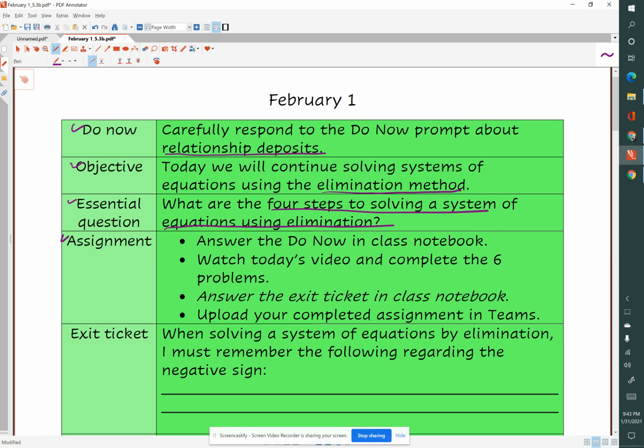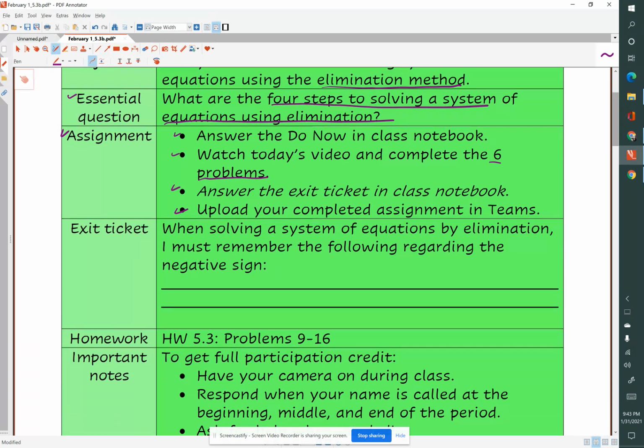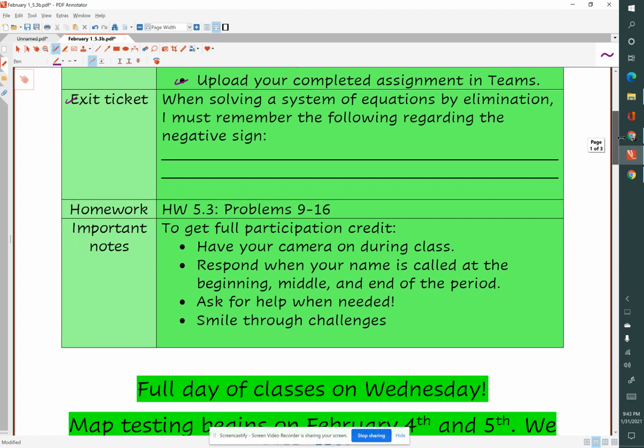For our assignment, we will answer our Do Now in class notebook, watch the video. We have 6 problems to complete. We'll answer the exit ticket and upload our assignment in Teams. And our exit ticket will ask, when I'm solving a system of equations by elimination, I must remember the following regarding the negative sign, and we will review that. Homework tonight, problems 9 through 16. We already did 1 through 8 Friday night.